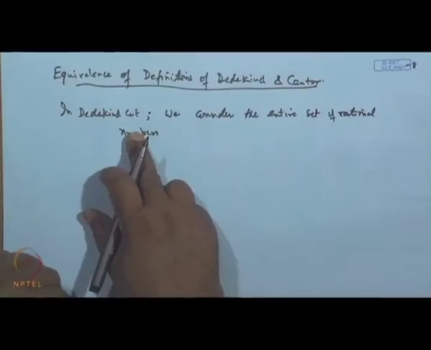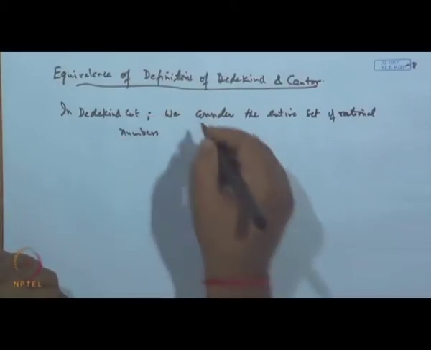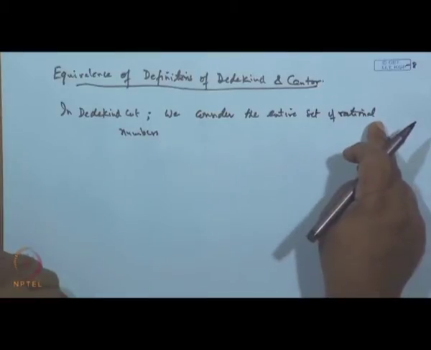We say a lower class and an upper class, and any rational number belongs to either the lower class or the upper class. So, in Dedekind cuts, we consider the entire set of rational numbers together at a time.